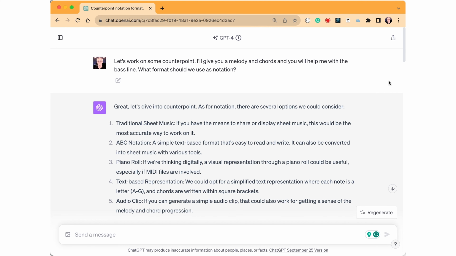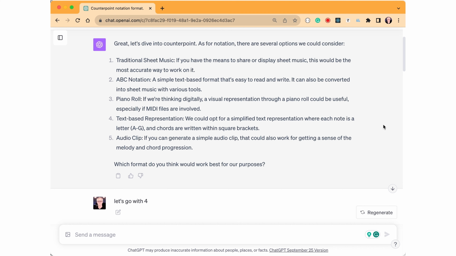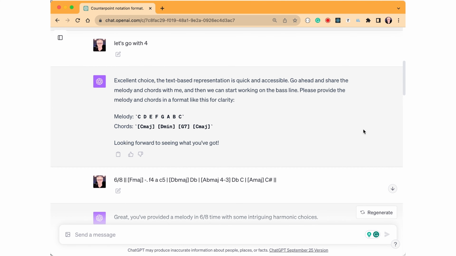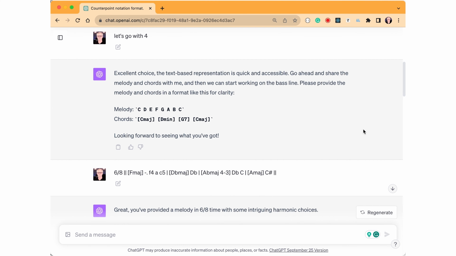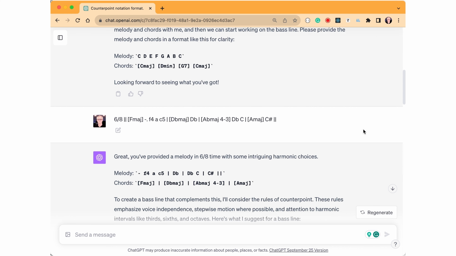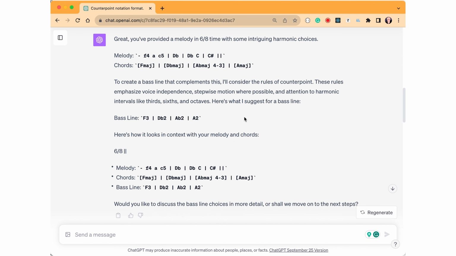In order to develop the bass line, I had another conversation with ChatGPT, which is recorded here. I mentioned that we wanted to work on the bass line and how we were going to communicate with each other, because this is not just standard English. So it gave me some options. I wanted to use something I could just make a textual representation. So we chose number 4, and then it gave me some examples of what it might expect from me, and I gave it that and a little bit more because I wanted to give it the meter and the bar lines, and it came back with a bass line right here.